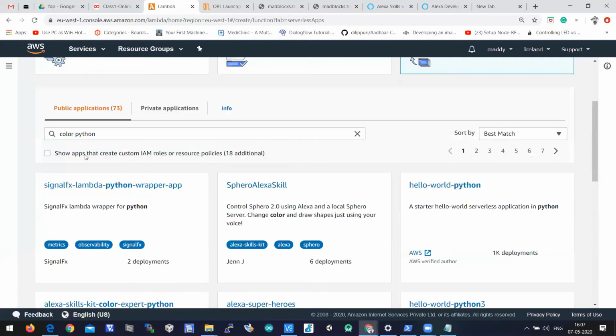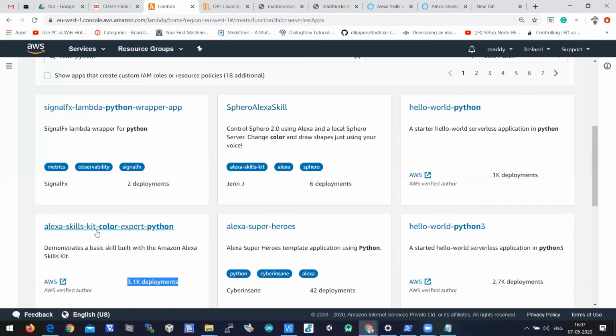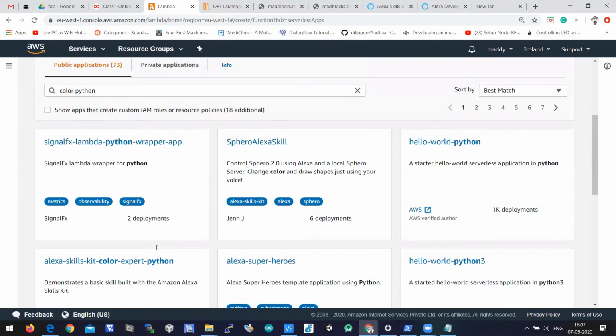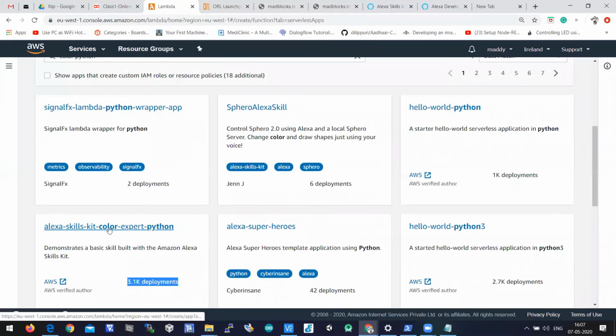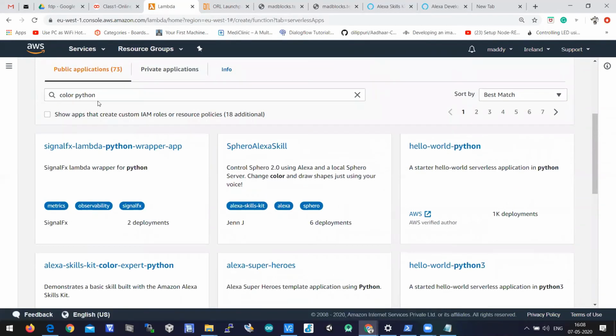When you search for color space Python, you'll see a sample function called Alexa Skills Kit Color Expert Python. You need to click on it.